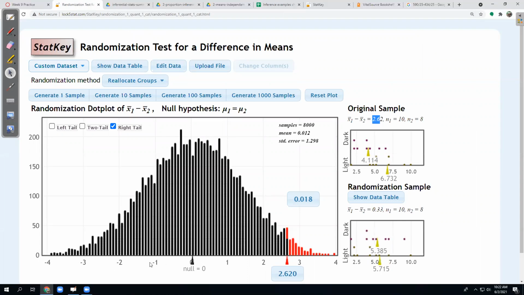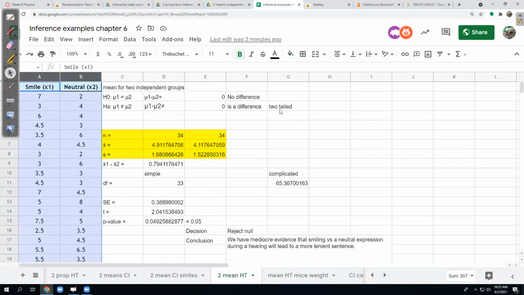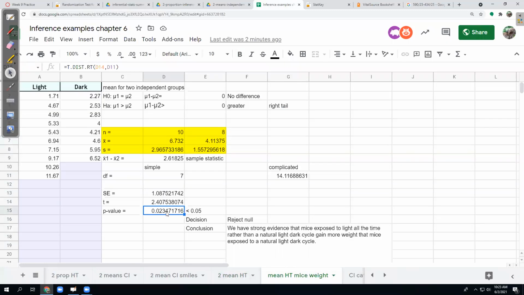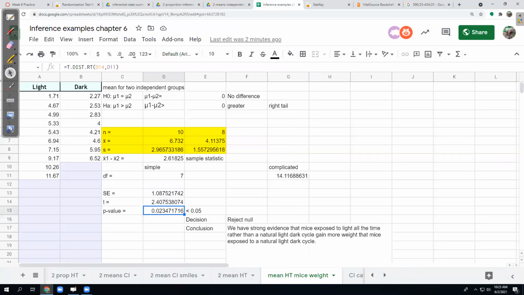And I take it back, these aren't t-scores down here. These are actually differences in weights of mice is what StatKey is graphing. Mistake over there. Now the spreadsheet doesn't automatically find the right p-value, so the previous one I copied this from, let's see, where did this go? Was a two-tailed test, so I had to modify the formula here. At first it was giving me the wrong p-value because it was using the two-tailed version. I had to jump in and rewrite it to say, hey, use the right tail version. So on this particular sheet, you do have to double check you have the right p-value.